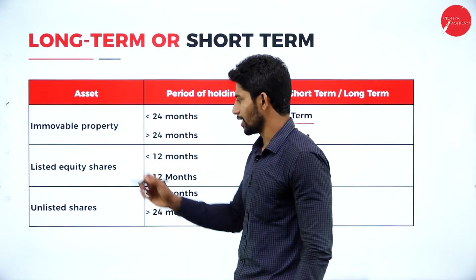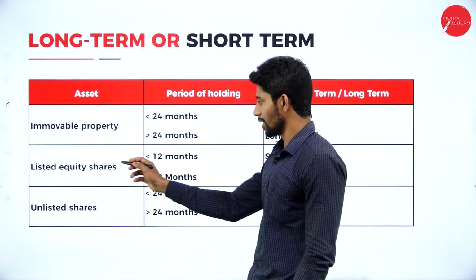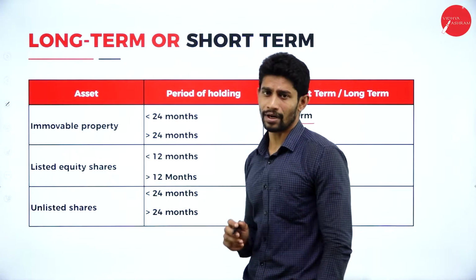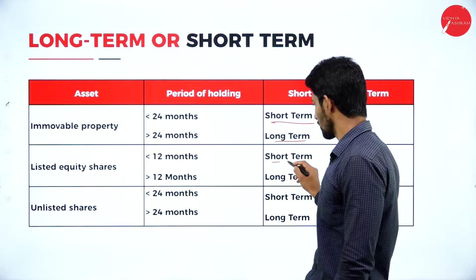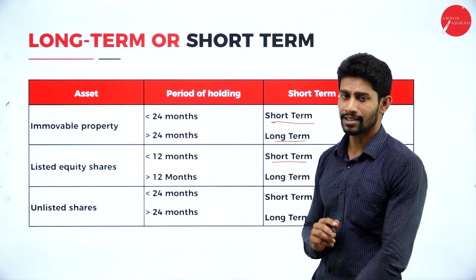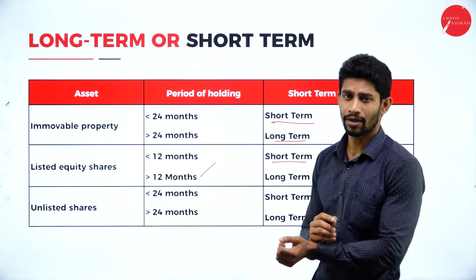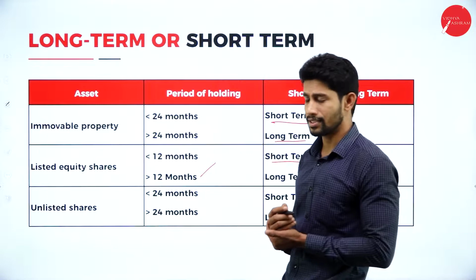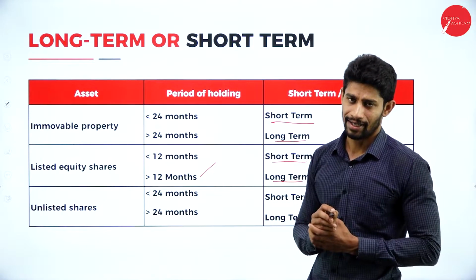Next, listed equity shares. If the listed equity shares are held for less than 12 months by an assessee, then it is a short-term capital asset. In case it is held for more than 12 months by the assessee, then it is a long-term capital asset.